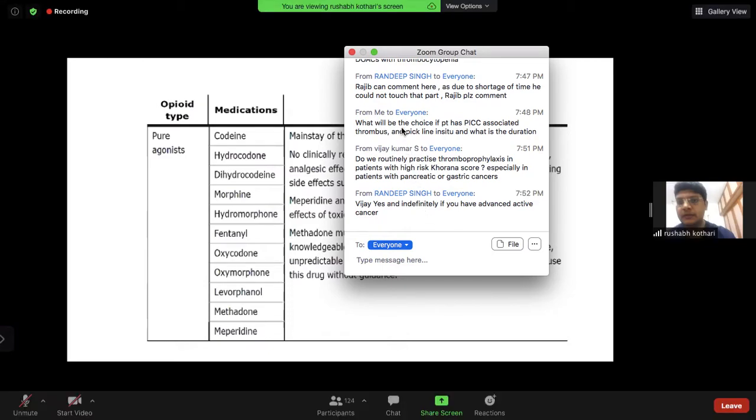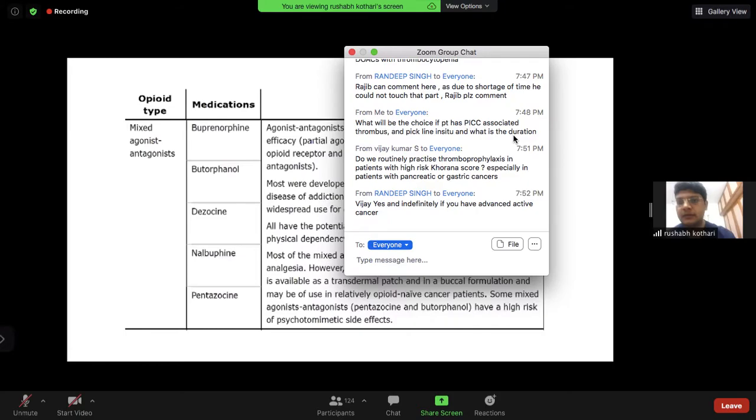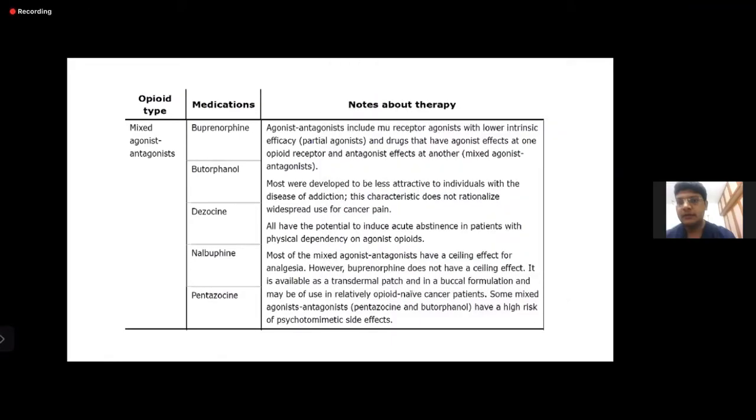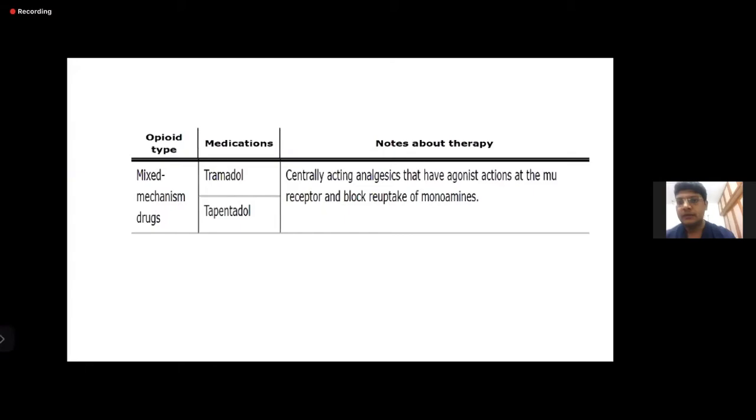And methadone is to be used cautiously because it can have unpredictable dose variation, and prolongation of QTc is a thing of concern. The partial agonist most commonly used is buprenorphine, especially in transdermal form. The difference between agonist and partial agonist is that there is a ceiling effect in partial agonists. These are the drugs with mixed mechanism, tramadol, tapentadol, which are commonly used by us. They are centrally acting analgesics that have agonist actions at the mu receptor, and they also block uptake of monoamines.